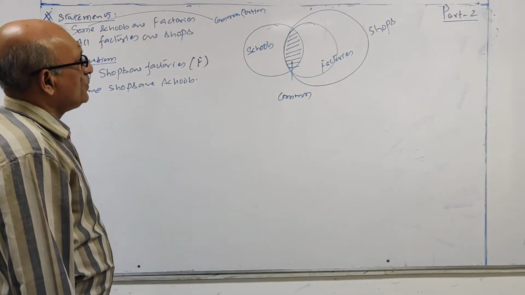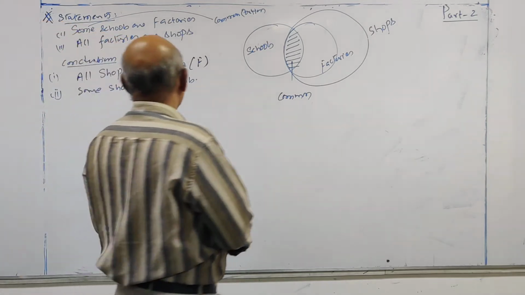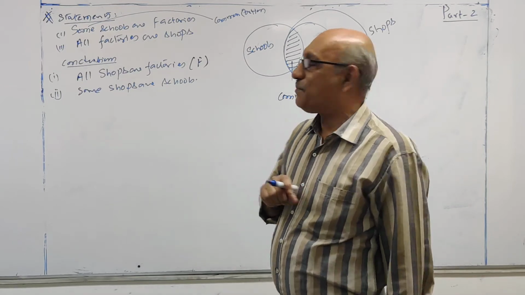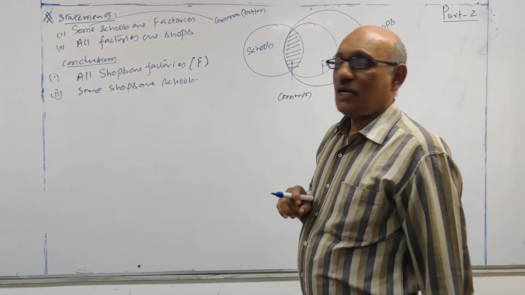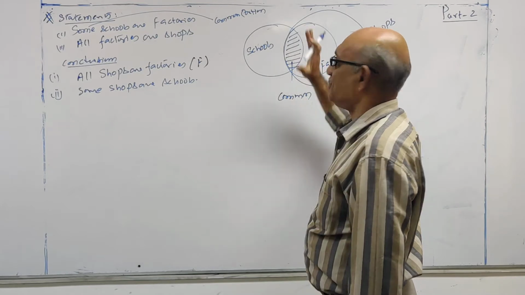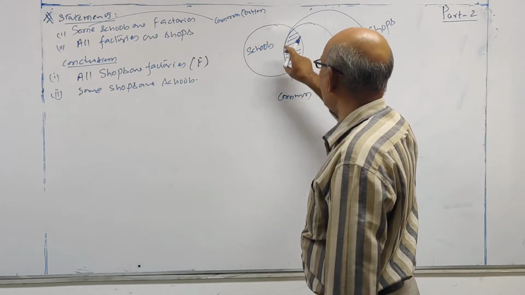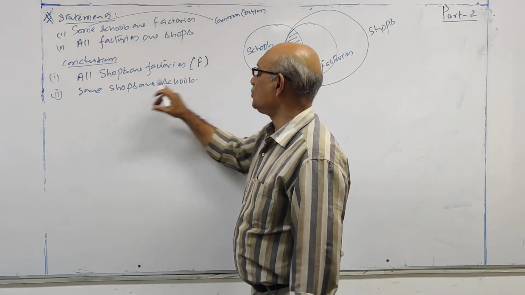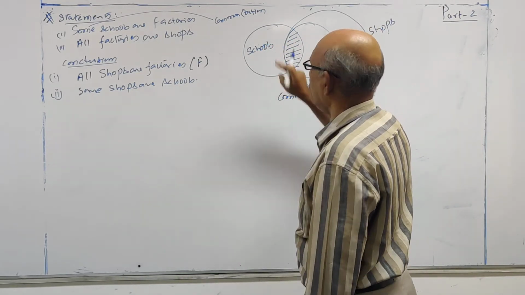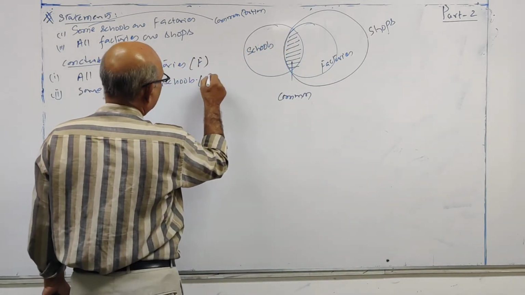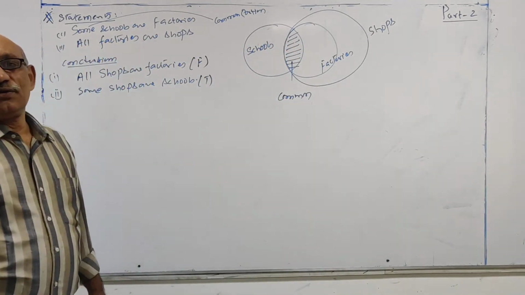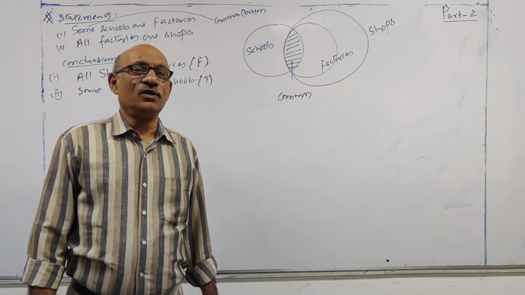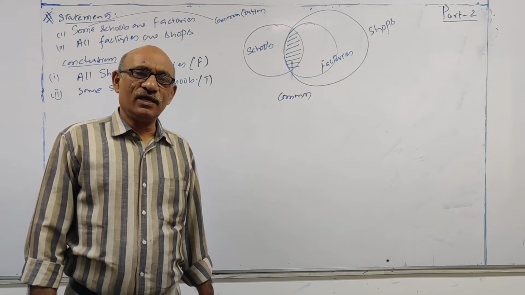Some shops are schools. Now, is there any common area? Some means common area, you have to concentrate. Schools and factories, there is a relation. This is the common part. This part is schools and shops common. So what is given? Some shops are schools. So this statement is true. So what option you have to select? Only conclusion 2 follows. Option B is the answer to the given question.